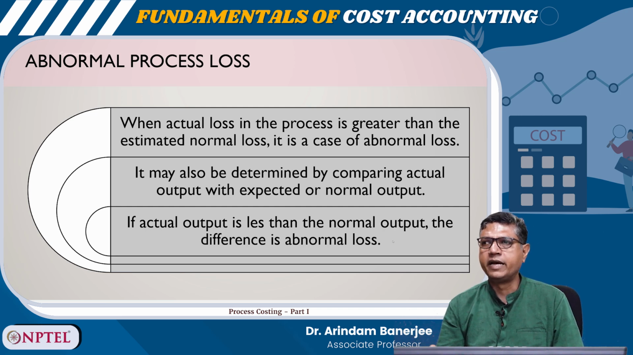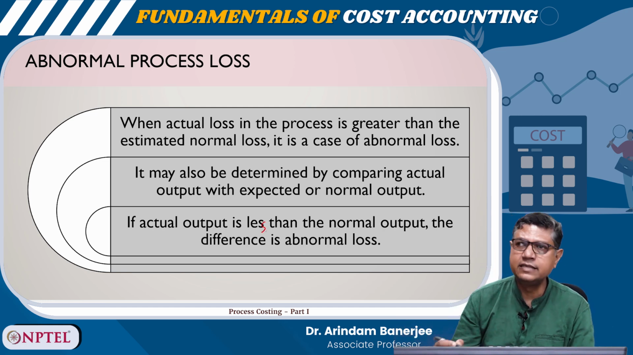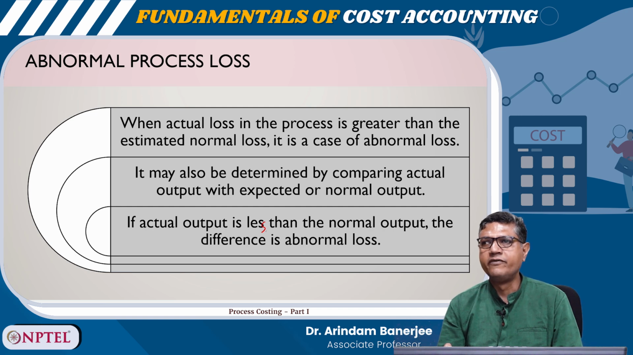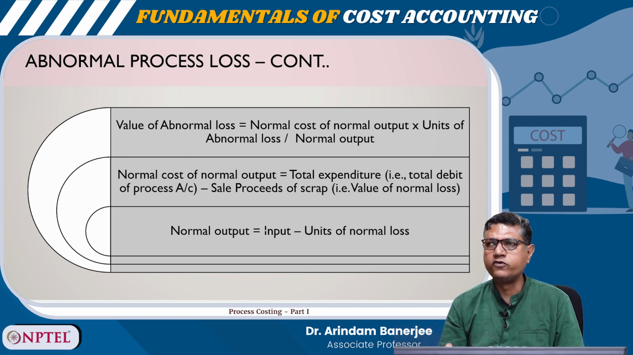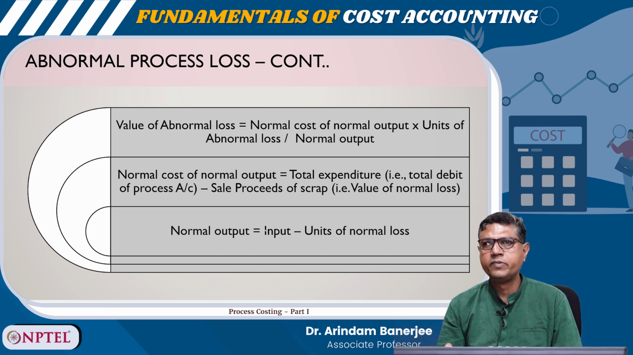It may also be determined by comparing the actual output with expected or normal output. If actual output is less than the normal output, the difference is abnormal loss. So, value of abnormal loss is normal cost of normal output into units of abnormal loss divided by normal output. Normal cost of normal output is total expenditure, that is total debit of process account minus sale proceeds of scrap. Normal output is equal to input minus units of normal loss.